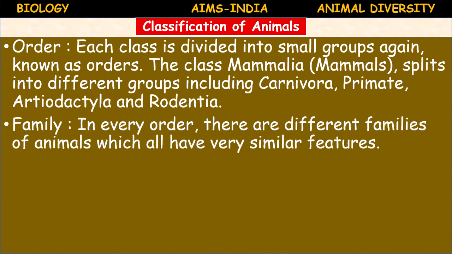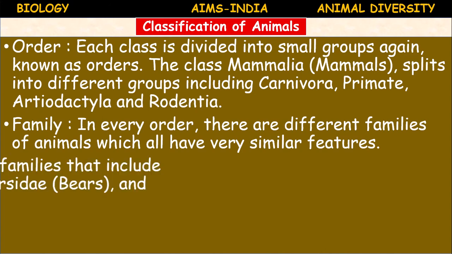Then family. Order is again divided into several families. In every order there are different families of animals which all have very similar features. An order may include several families.